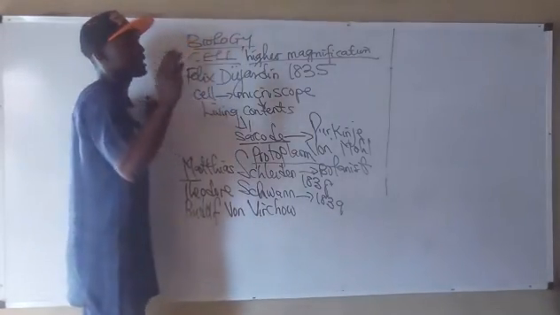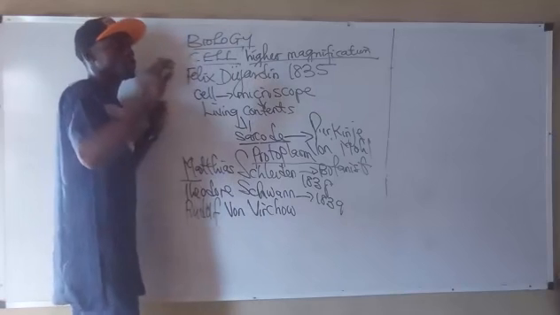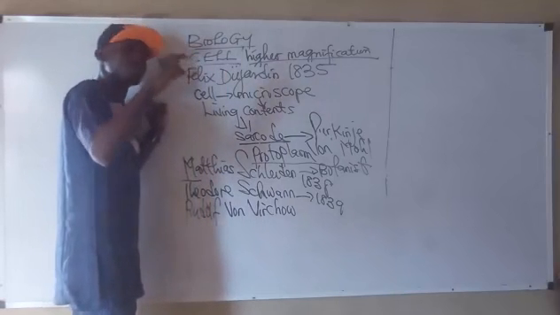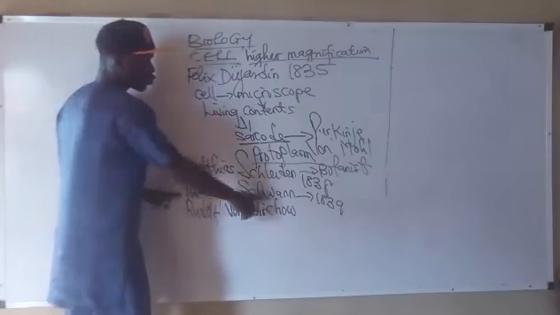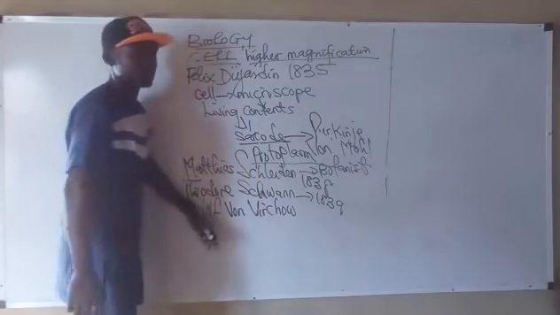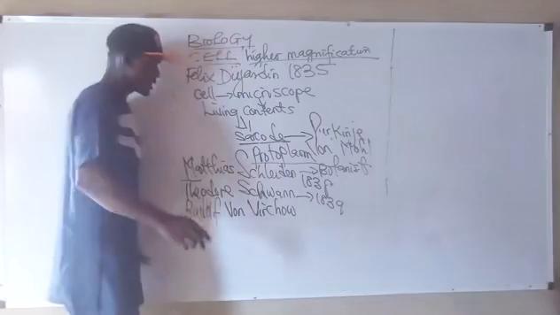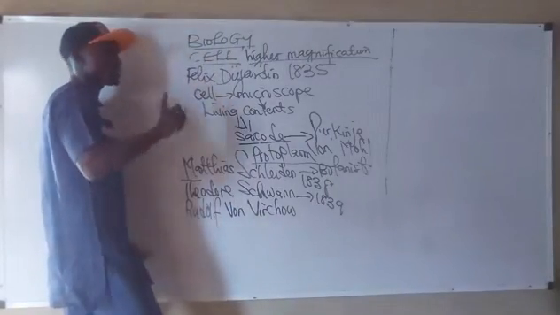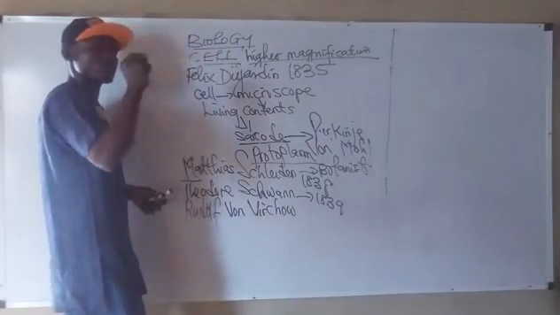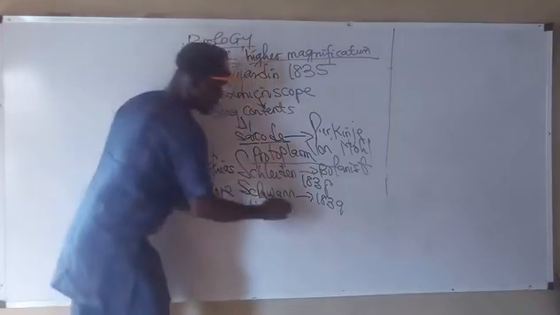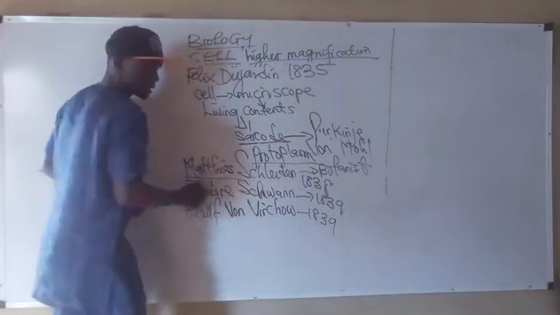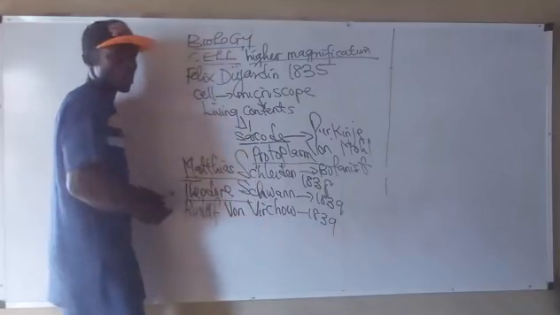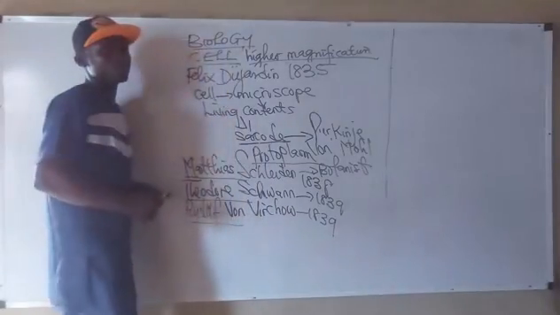Therefore, the three scientists that were involved in postulating the cell theory are Matthias Schleiden, Theodor Schwann, and Rudolf von Virchow. I say it again. The three scientists that were involved in the postulation of the cell theory in the year 1839 were Matthias Schleiden, Theodor Schwann, and Rudolf von Virchow.